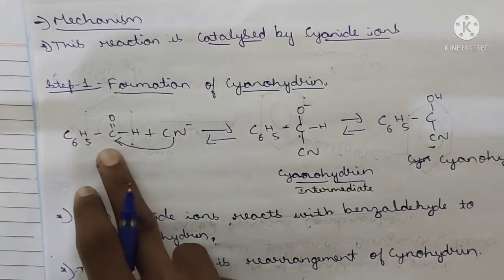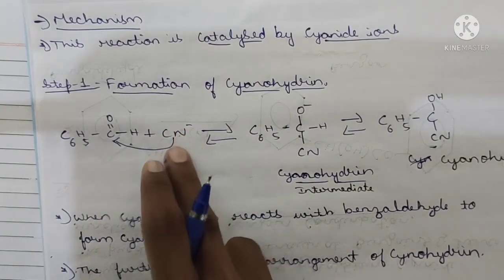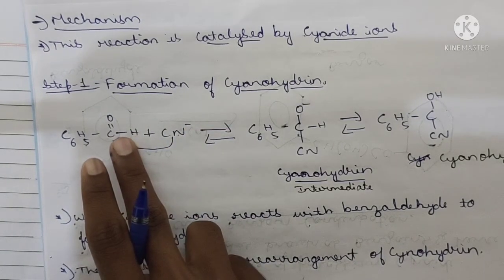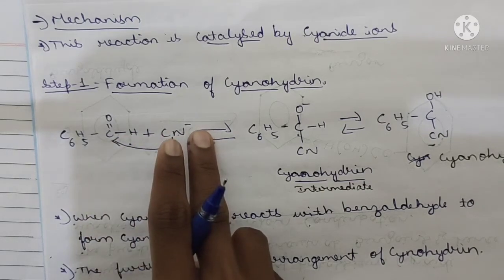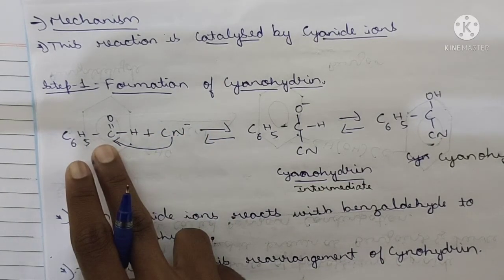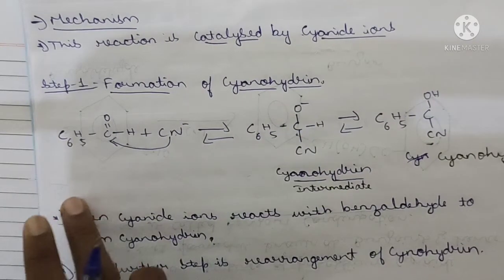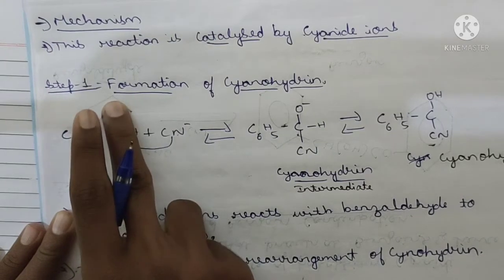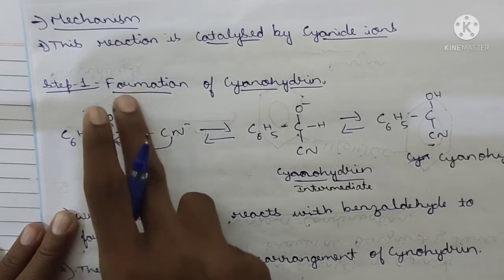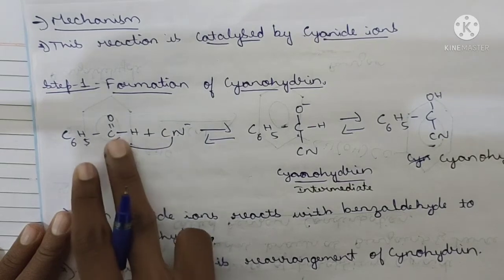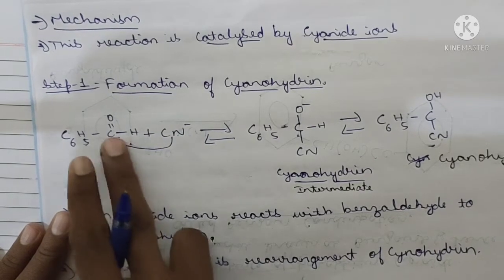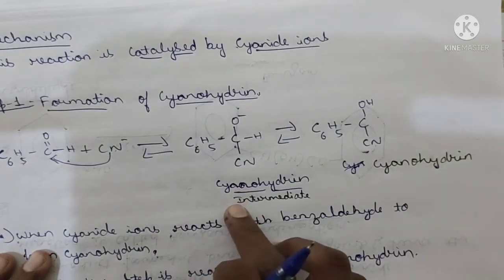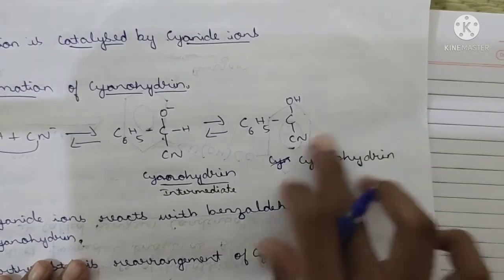Here see, what is this? Benzaldehyde. When this cyanide ion attacks the carbonyl carbon, the aldehyde in general, there will be formation of the cyanohydrin intermediate. See, C6H5, C. Now one double bond shifts on top of the oxygen, so it becomes O minus. Here the cyanide will be shifted down to this carbon, CN, H as usual. And after rearrangement of this cyanohydrin intermediate, there will be formation of the cyanohydrin.